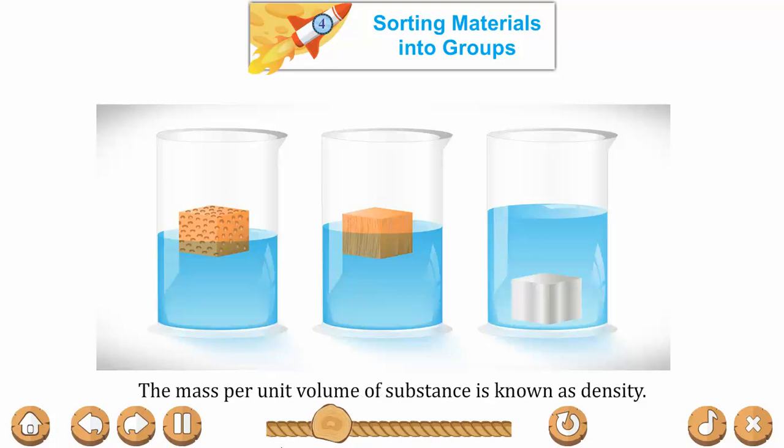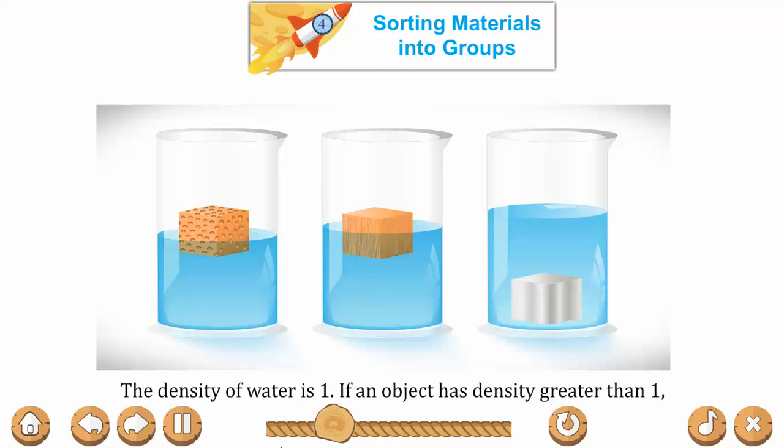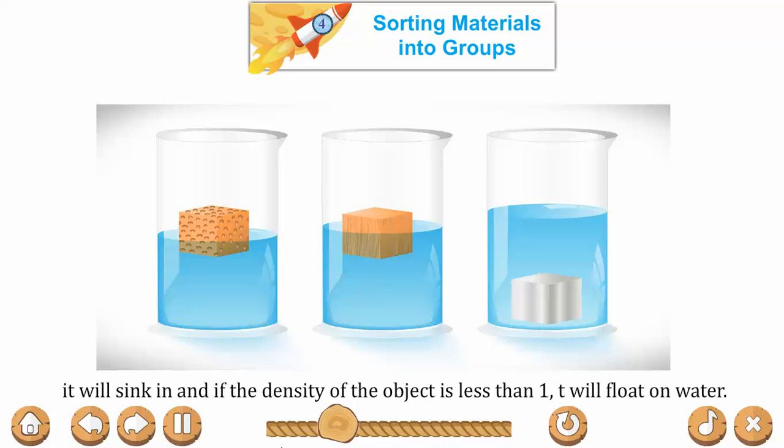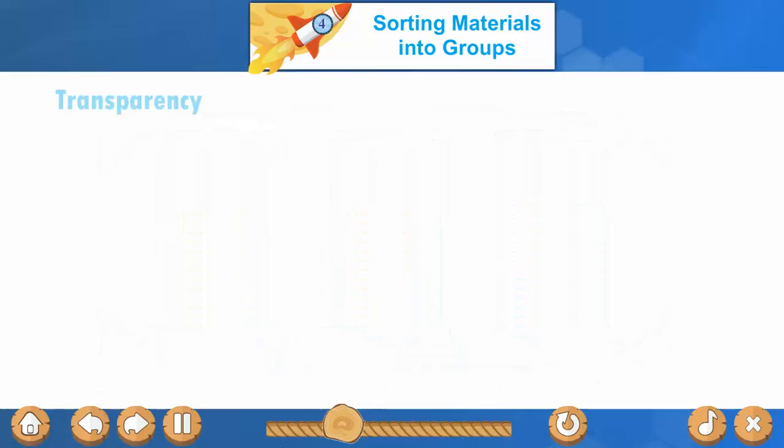The mass per unit volume of a substance is known as density. The density of water is 1. If any object has density greater than 1, it will sink in water, and if the density of the object is less than 1, it will float on water.